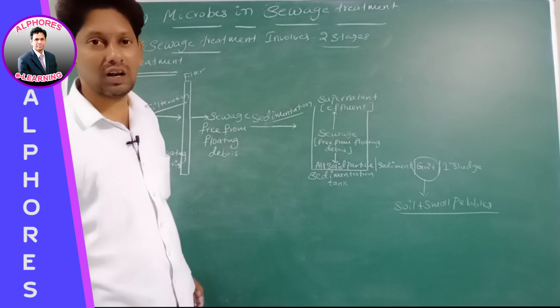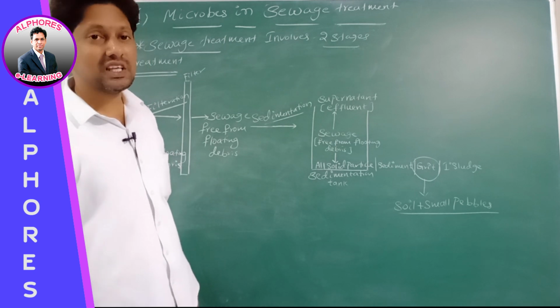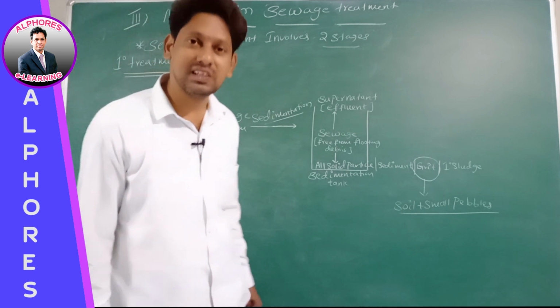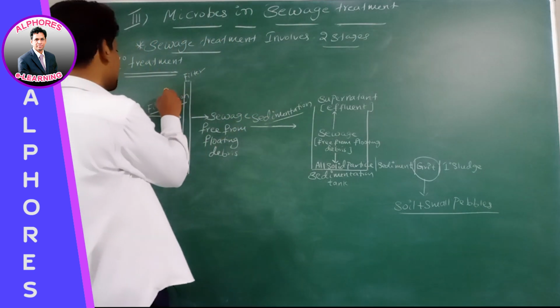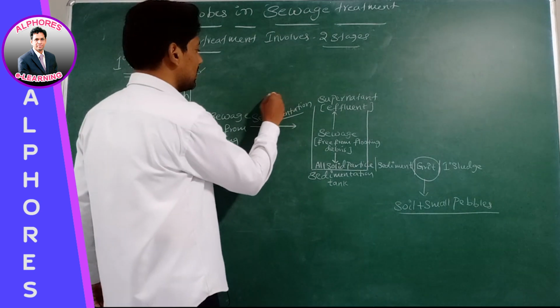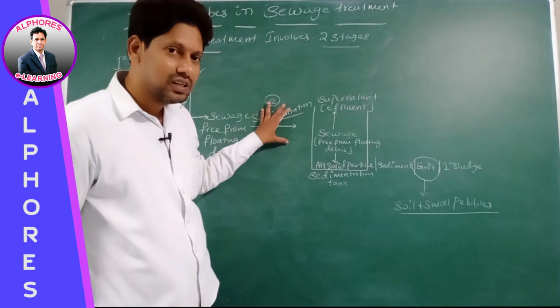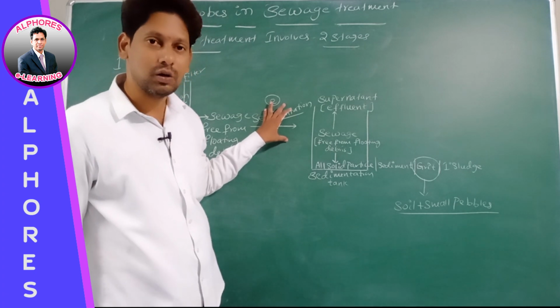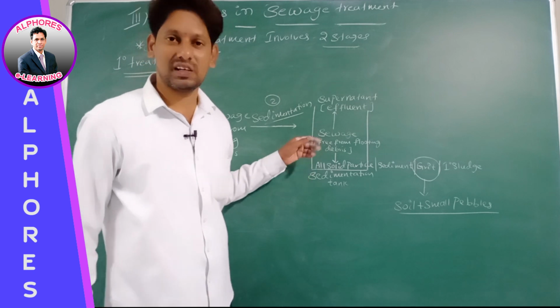Therefore, primary treatment involves physical removal of particles present in sewage. How are we physically removing particles present in sewage? By filtration and sedimentation process. Now you see this primary treatment. Do we exploit any microorganism present in the sewage?